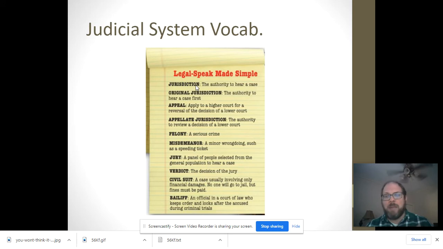And then it goes to a higher court that reviews or looks at the decision of the lower court. And then two more: appellate jurisdiction, the authority to review a decision of a lower court. And then I also want you to know limited original jurisdiction, which only the Supreme Court has. Those are court cases where a state sues a state or somebody sues the president or the governor of our state of Virginia.